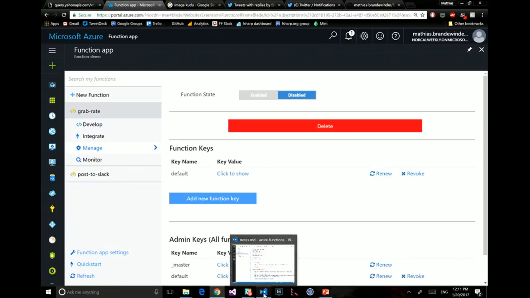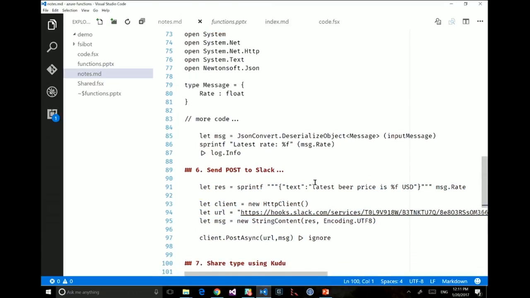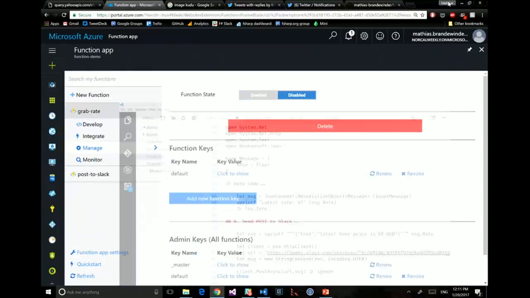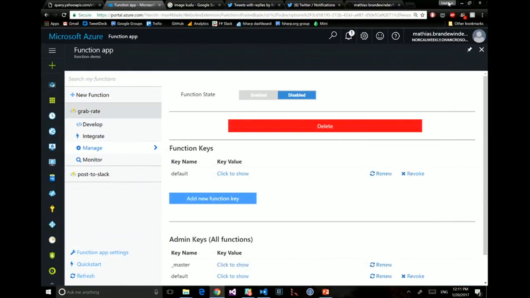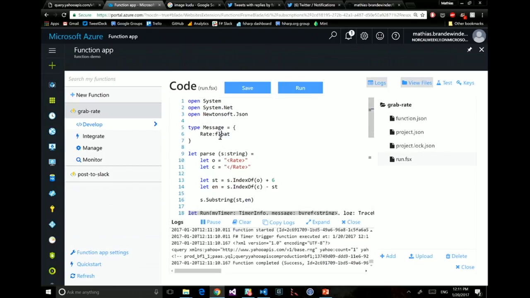Am I going to show the last one? Yeah, I'm going to show the last piece here. So I said we're not animals. We're not going to send just raw strings around. Now we have a message type which is shared on both sides of the pipe. At the same time, this is a bit ugly because I really have duplicate definitions everywhere. Is it possible for me to do something like share the types across my functions?